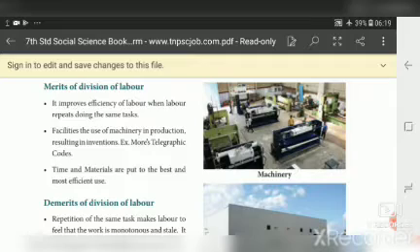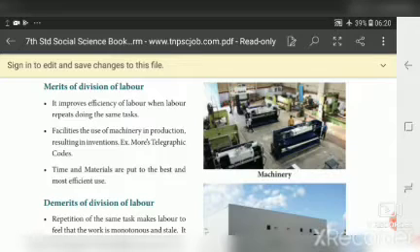Second point, it facilitates the use of machinery in production, resulting in invention. There must be some facilities to use machinery in that production, and automatically that leads to the invention of machinery, for example, the Morse telegraphic code. Third, time and materials are put to the best and most efficient use. We can use the time and material in a proper way. So these are the merits of division of labor.